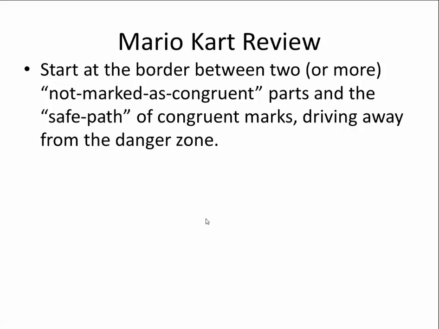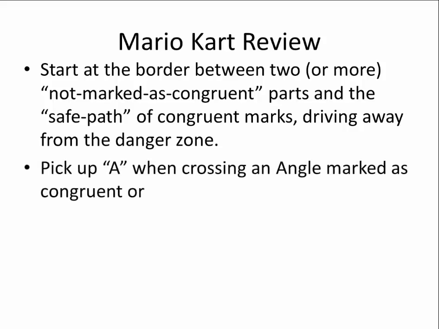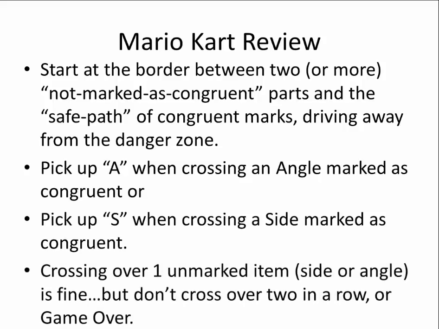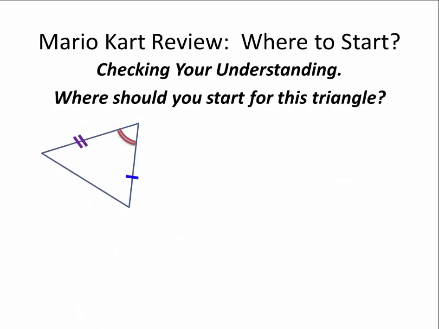Let's review. You have to start at the border between 2 or more not marked as congruent parts and the safe path of congruent marks, driving away from the danger zone. You pick up an A when crossing an angle marked as congruent, or an S when crossing a side marked as congruent. And crossing over one unmarked item, uncongruent or not marked as congruent, is fine. But if you cross over 2, it's game over. So let's take a look.